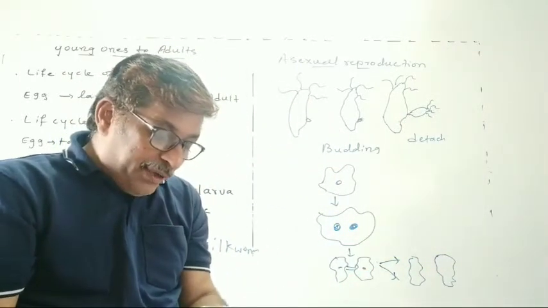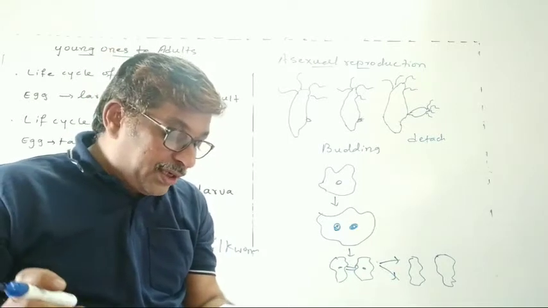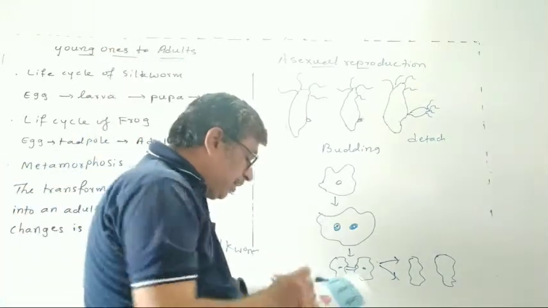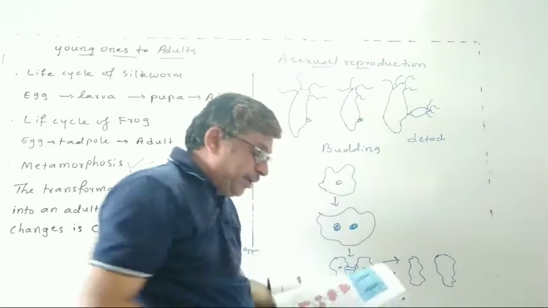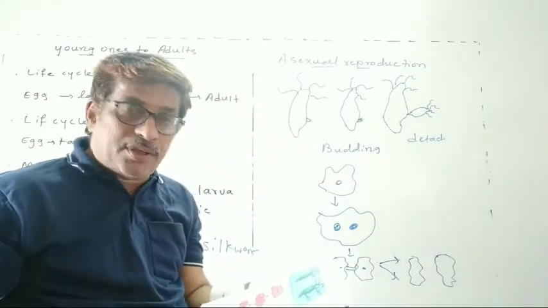See, it begins the process of reproduction by the division of its nucleus into two nuclei. Nucleus into two nuclei here. Okay, dividing the nucleus.